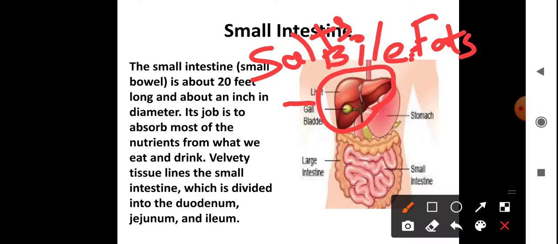So the bile juice is produced from the liver. The liver is present at the right hand side of our stomach, releasing the bile juice. The bile doesn't have any enzymes, but it has some salts, bilirubin and biliverdin. These salts help in the emulsification of fats. In this way, fat digestion takes place with the help of salts from the liver.